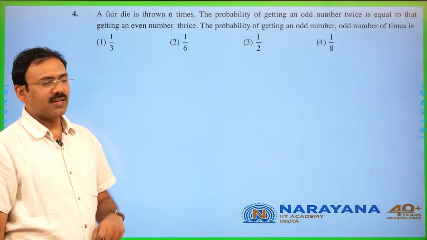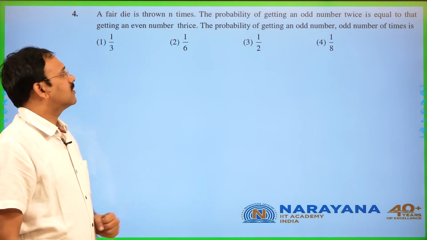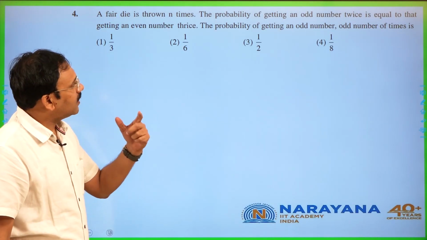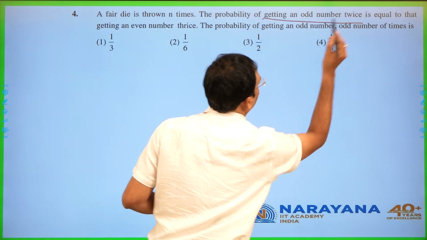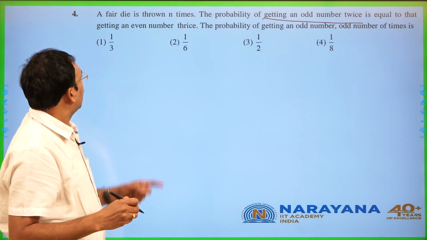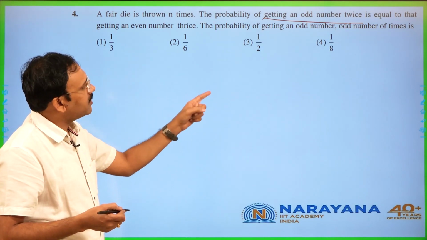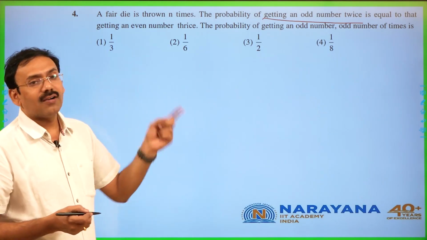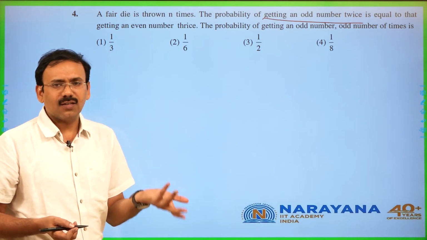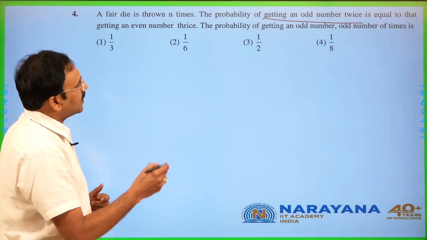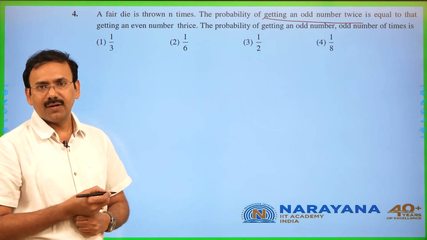A probability related question. A fair die is thrown n times. The probability of getting an odd number twice is equal to getting an even number thrice. Fine. Then find the probability of getting an odd number of times. Suppose a die is thrown n times, or n dice are thrown at a time. Getting an odd number twice means 2 times you have to get an odd number.